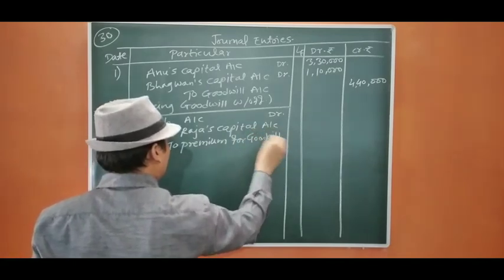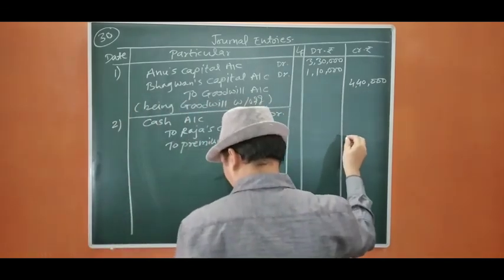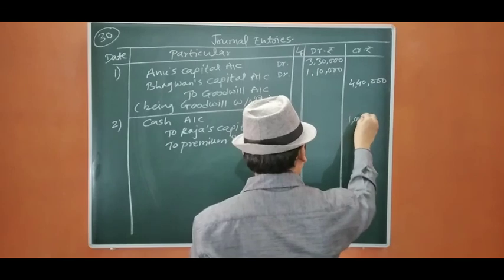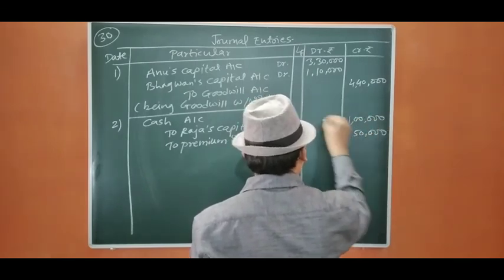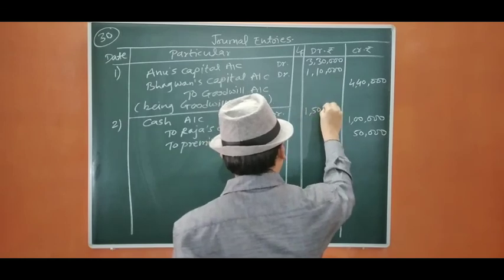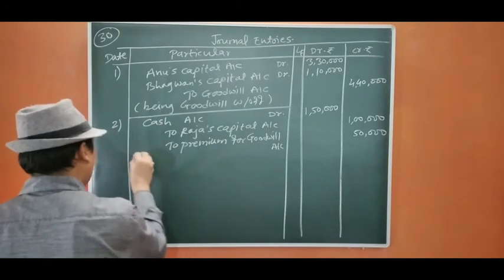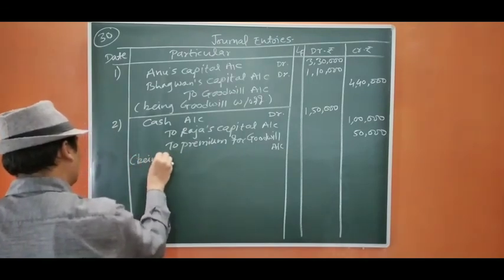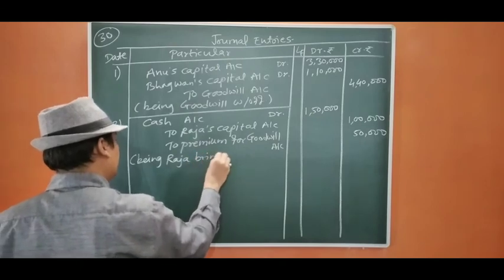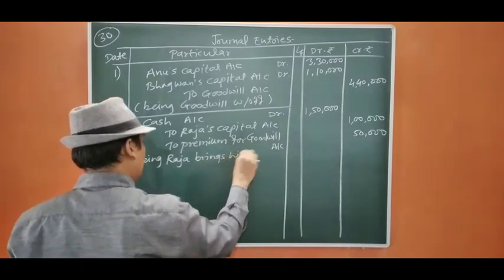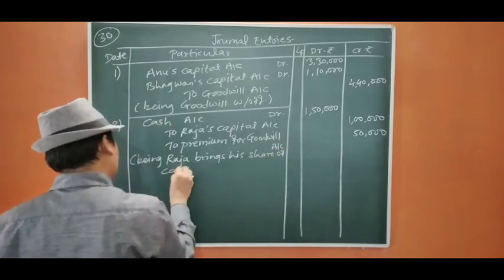Okay, so this is very easy. He is bringing 1 lakh as his capital and 50,000 for his share of goodwill, that will be 1,50,000. Being Raja brings his share of capital and goodwill.